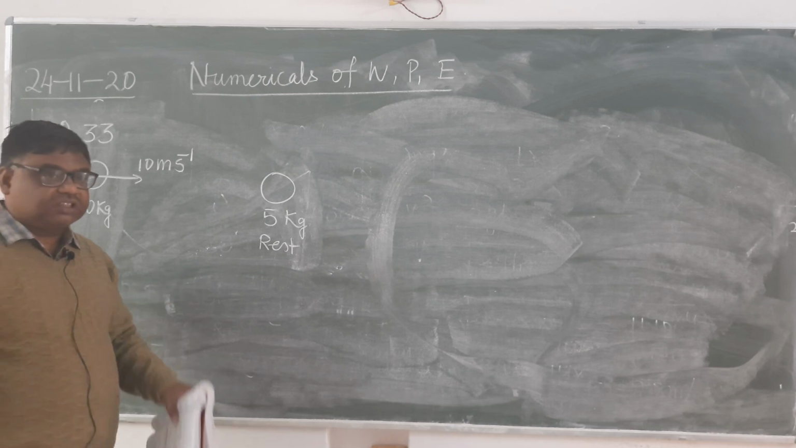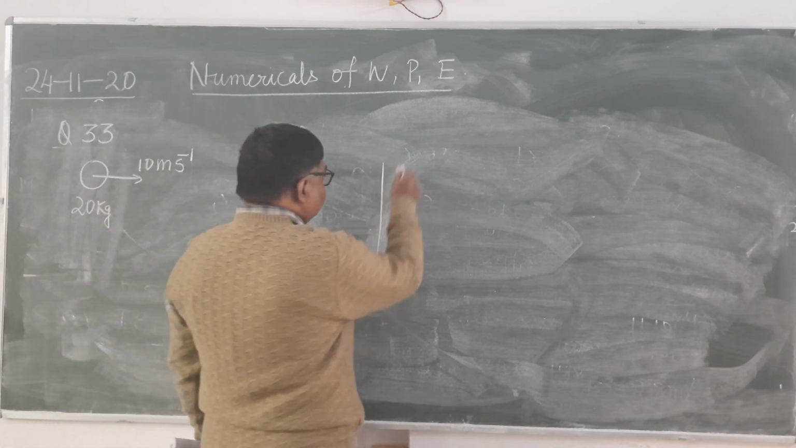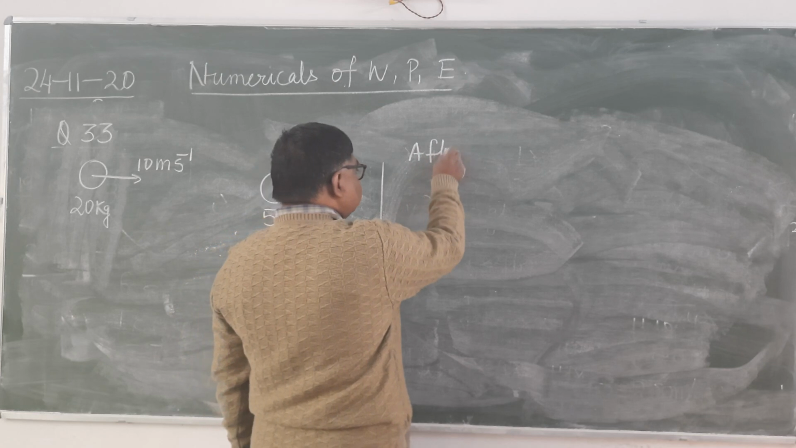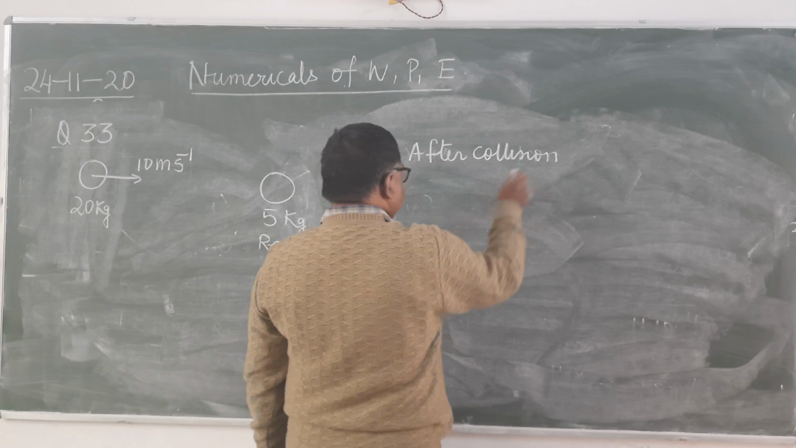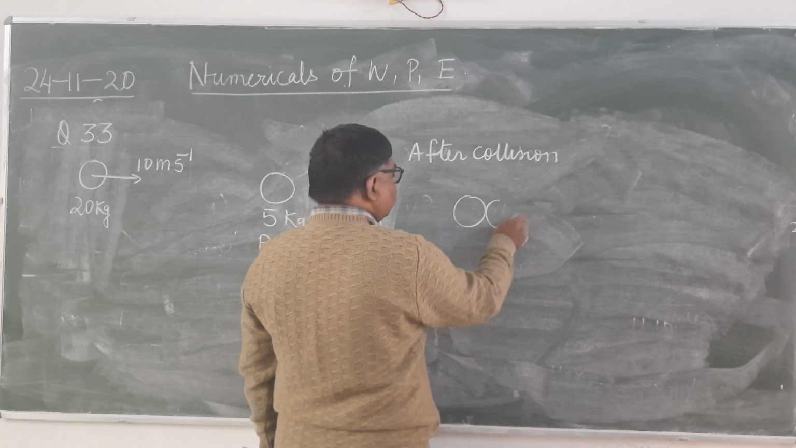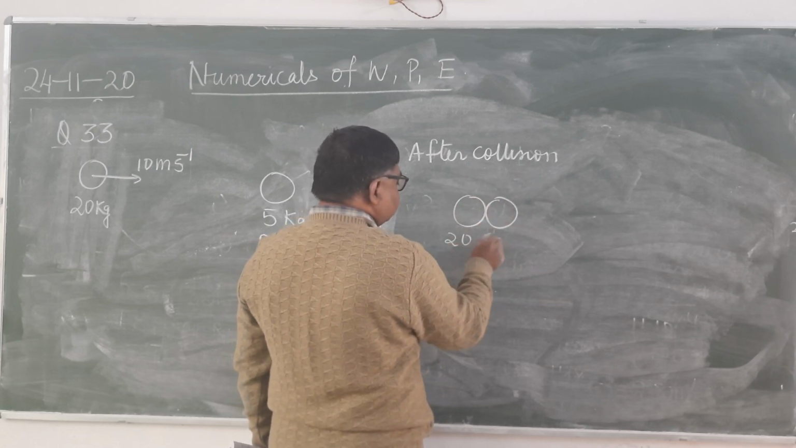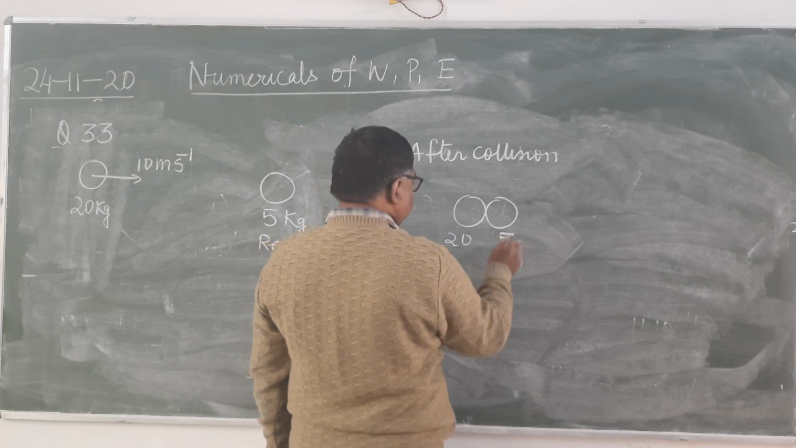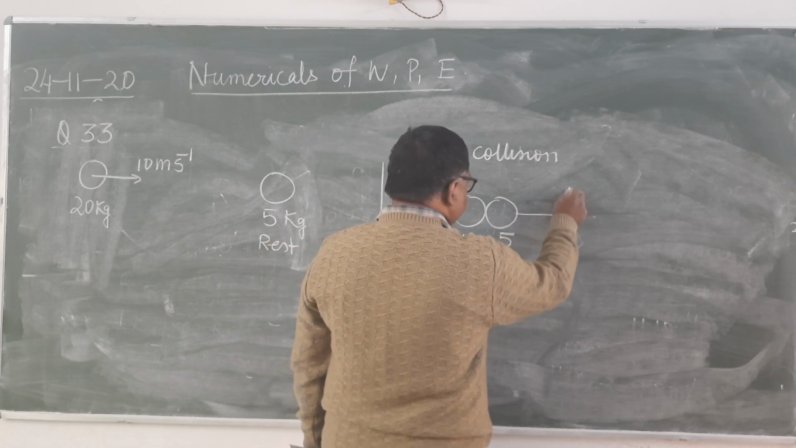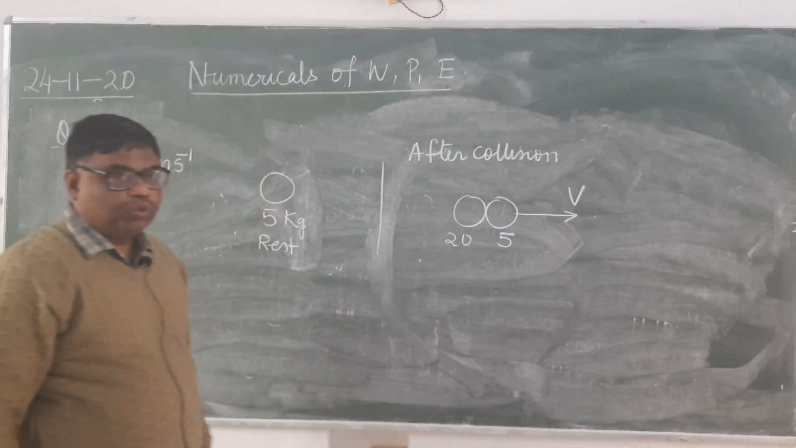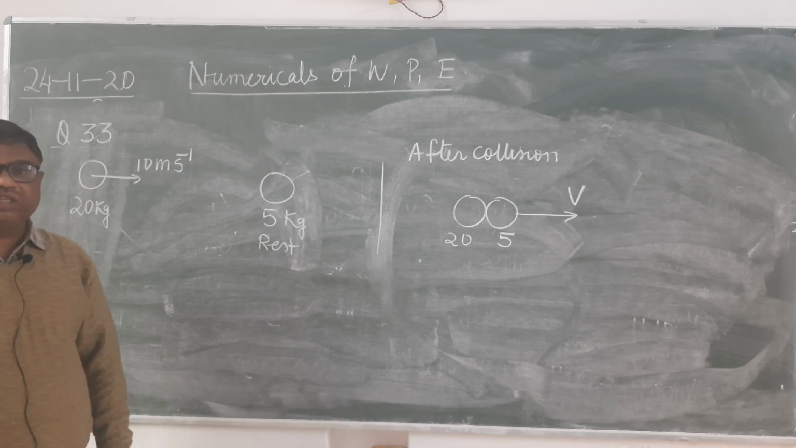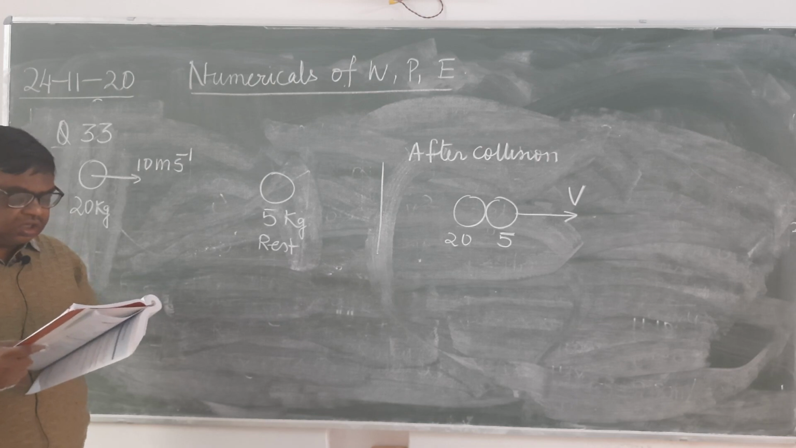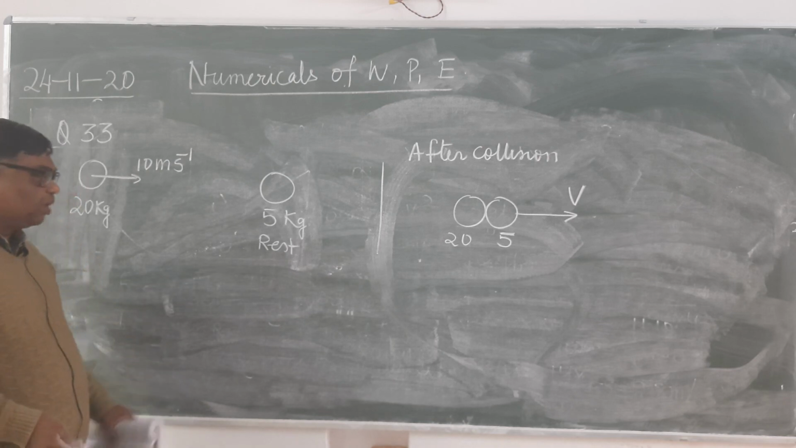After collision, these masses stick together. Masses stick together, it means there is what type of collision? After collision, masses stick together. This is 20 kg and this is the 5 kg. You have to find the common velocity with which the system is moving. So see here, since after collision bodies stick together, therefore there is an inelastic collision.